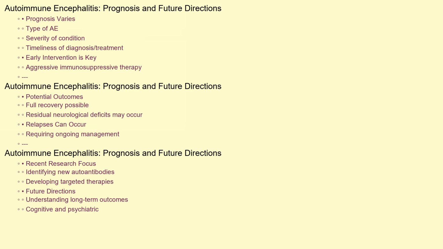The prognosis for autoimmune encephalitis varies depending on the specific type, the severity of the condition, and the timeliness of diagnosis and treatment. Early diagnosis and aggressive immunosuppressive therapy improve the chances of a good outcome. Some individuals may make a full recovery, while others may have residual neurological deficits. Relapses can occur, requiring ongoing management. Recent research is focusing on identifying new autoantibodies, developing more targeted therapies, and understanding the long-term cognitive and psychiatric outcomes of patients with autoimmune encephalitis. The field is rapidly evolving, offering hope for improved diagnosis and treatment in the future.